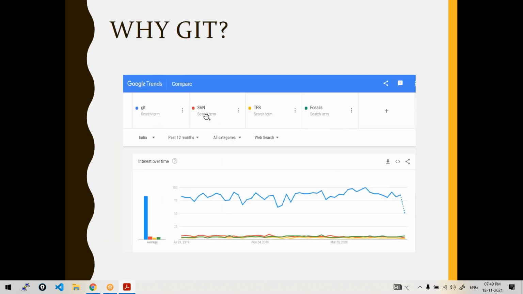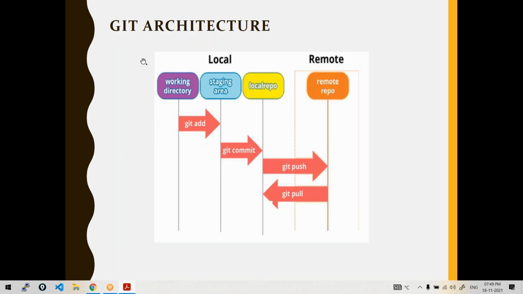See, when you compare Git with other version control systems like SVN, TFS and all, the blue graph is Git. Clearly, it is a very widely used tool, right? Now, here comes the architecture of Git. So let us look into this architecture.